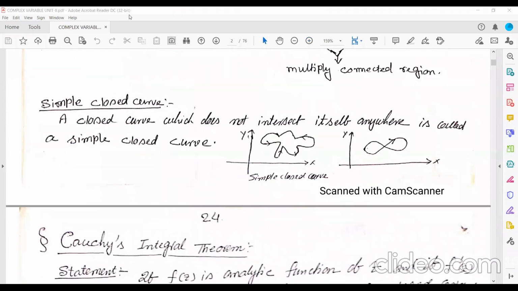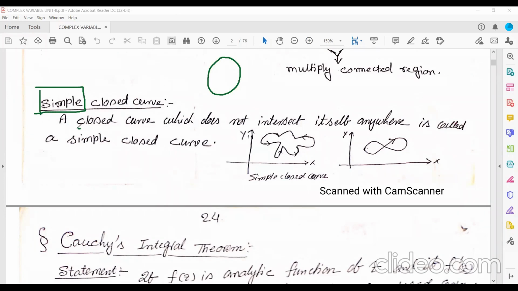Then simple closed curve and multiple closed curve. What is a simple closed curve? First of all, a closed curve is this one, closed from all sides. So this is a closed curve, no doubt.